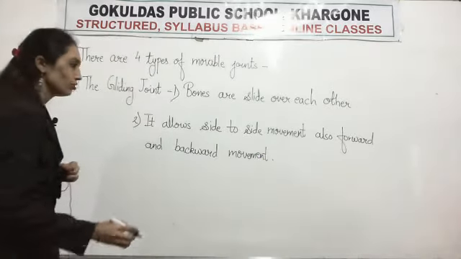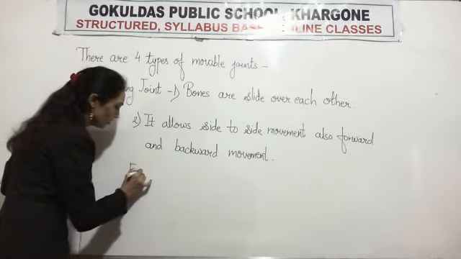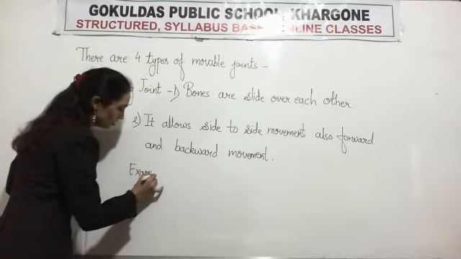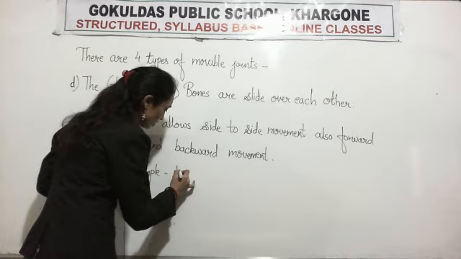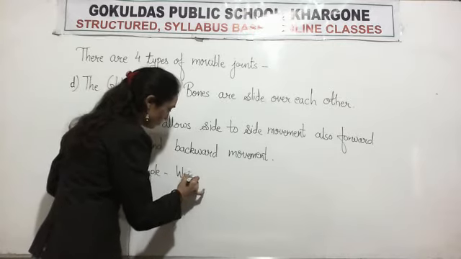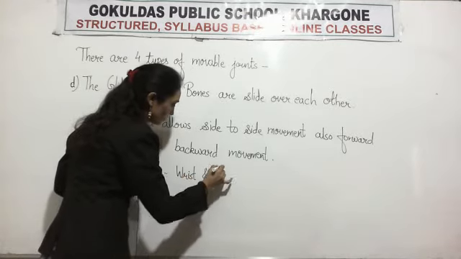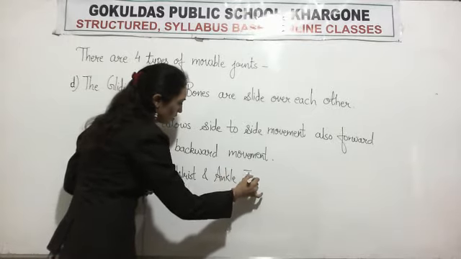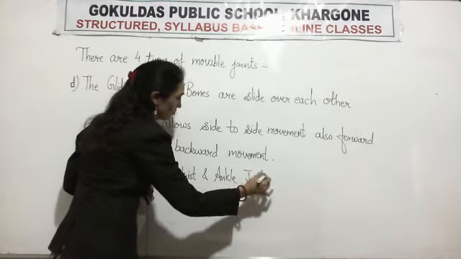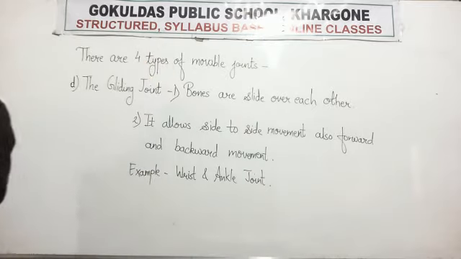Examples, your wrist and ankle joint. Means in the gliding joints, bones slide over each other.